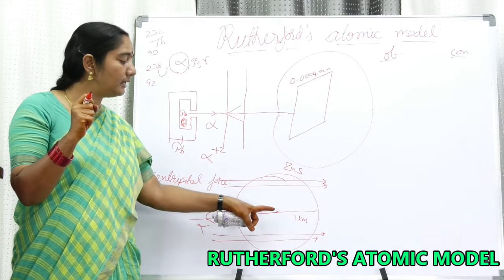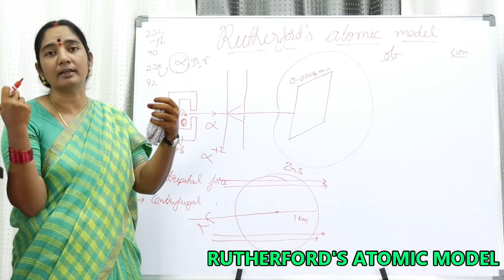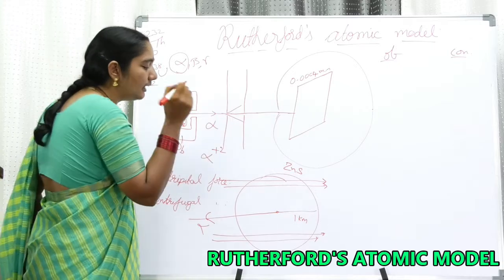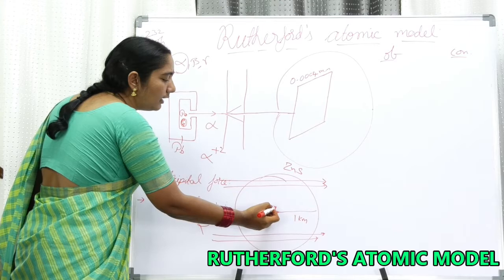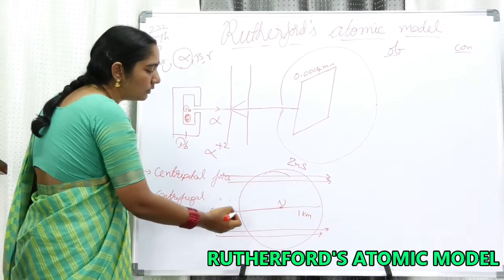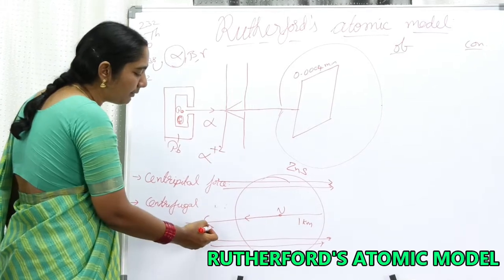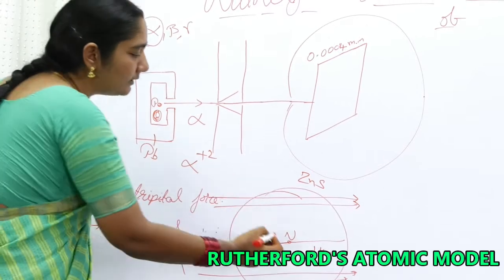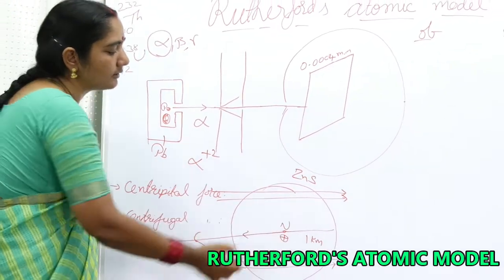This alpha particle is getting bounced back, reversed, so he felt there is some kind of massive element at the center. Also it is getting repelled back. We know the alpha particle is positively charged, so being repelled means the center also has a positive charge.